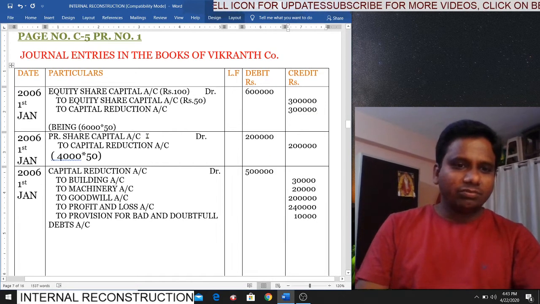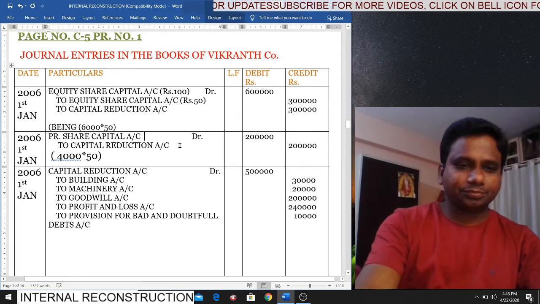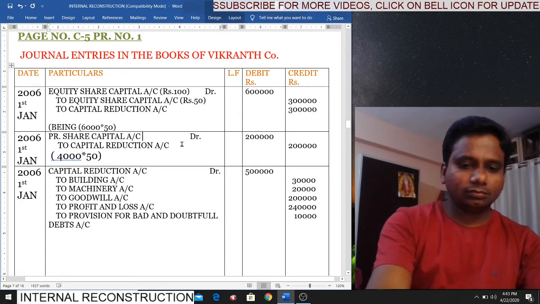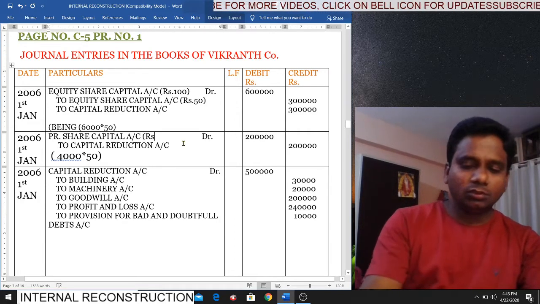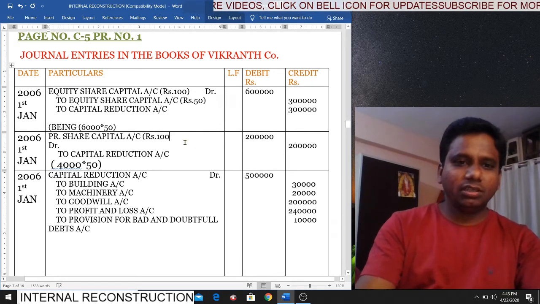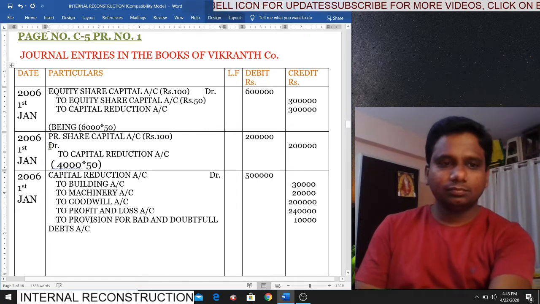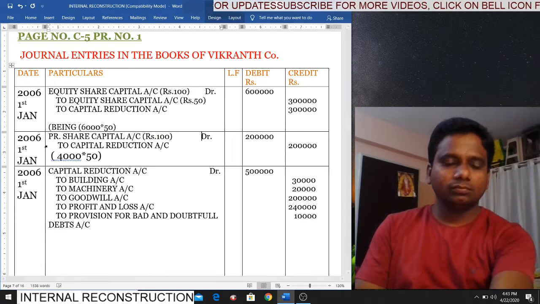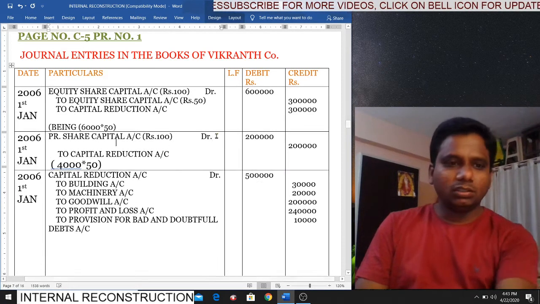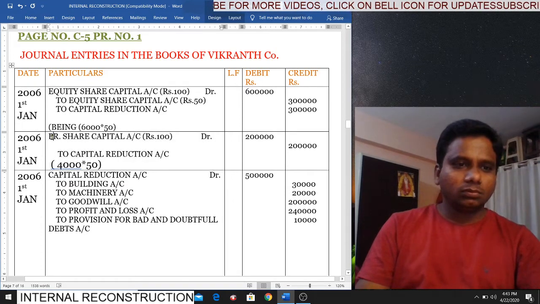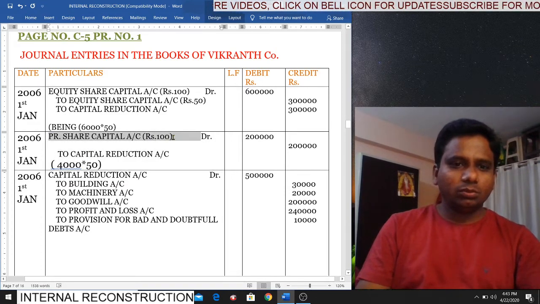Now in the same way in the preference share capital also, what is the old preference share value? 100. So here also, what is the new preference share value? 50.